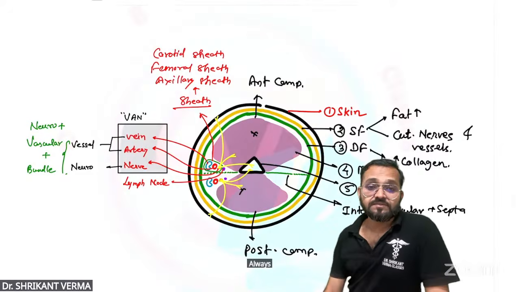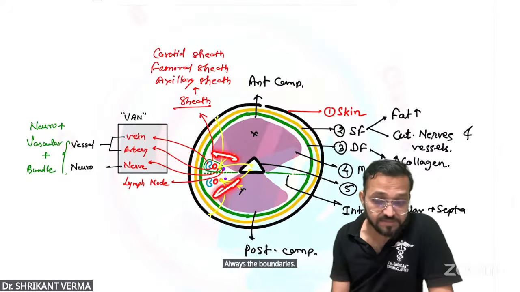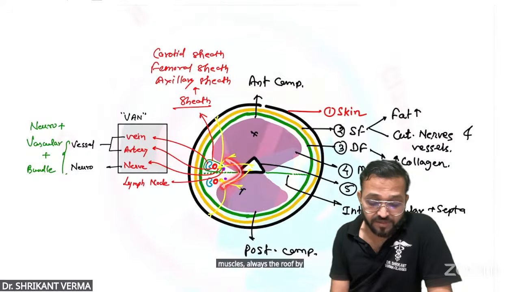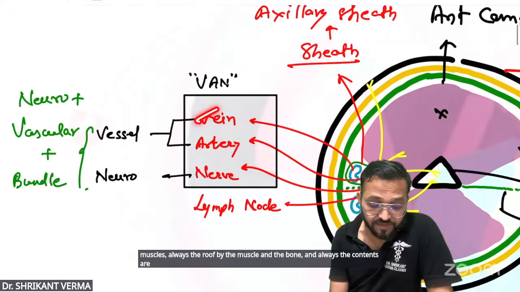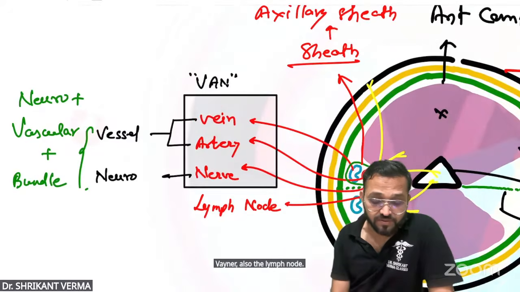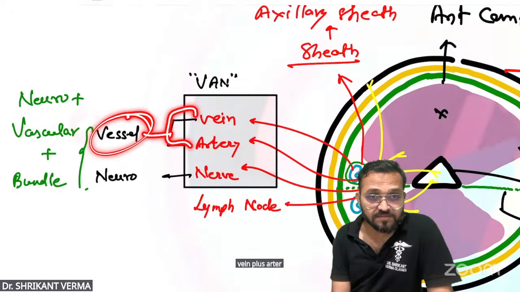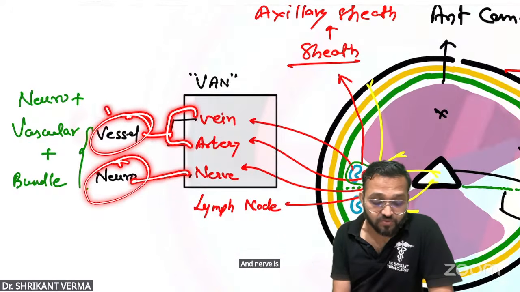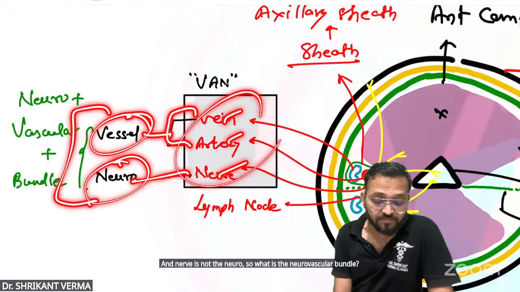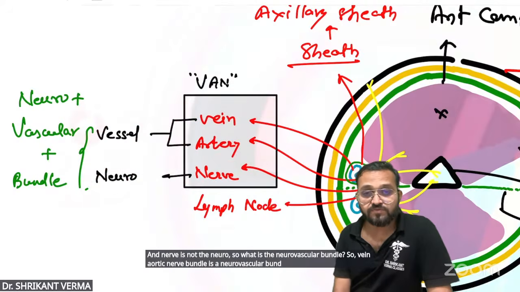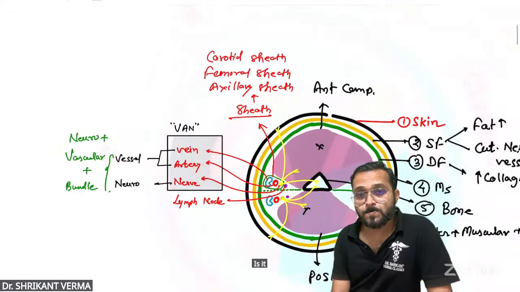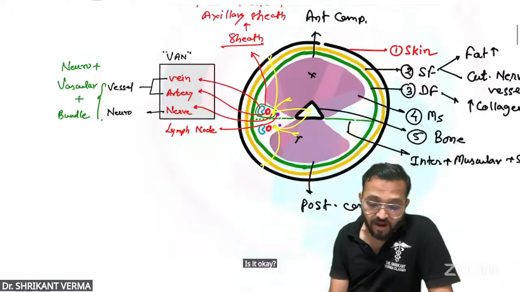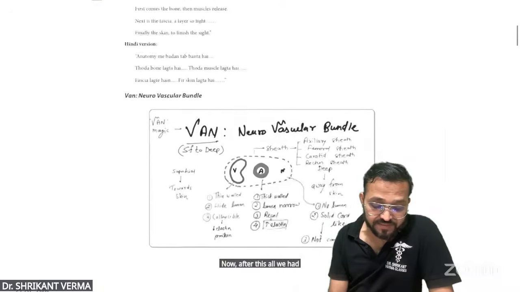Always the boundaries are muscles, the floor is muscle and bone, and the contents are always vein, artery, nerve, also the lymph node. Vein plus artery is equal to vessel, and nerve is the neuro. So what is a neurovascular bundle? Vein, artery and nerve bundle is a neurovascular bundle. Also, there is a lymph node. Is it okay? Fine.